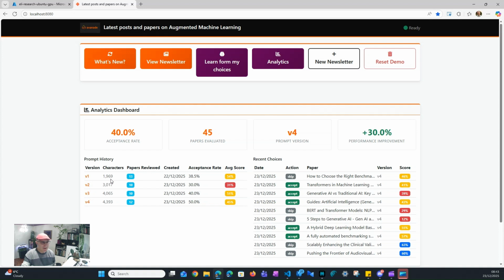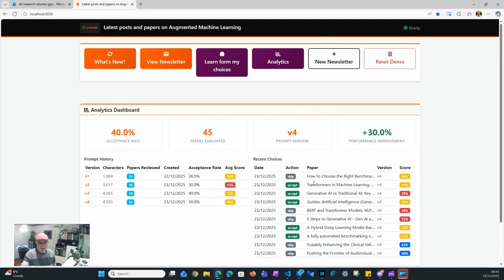Each time I made a new version, it seems to become longer and longer, although there is a penalty in the assessment for the length of the prompt. This is the number of papers that it recommended to me and that I made decisions on. You can see that of the 13, I accepted 38% here, 30% here, 40% here, and 50% here.